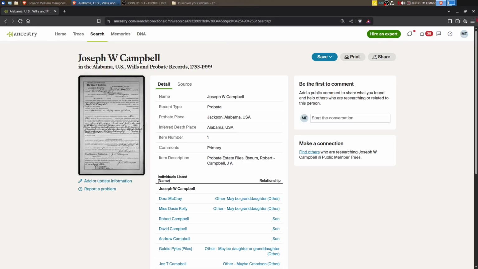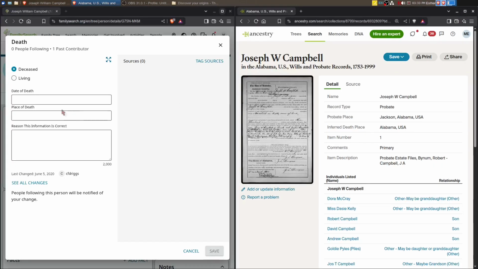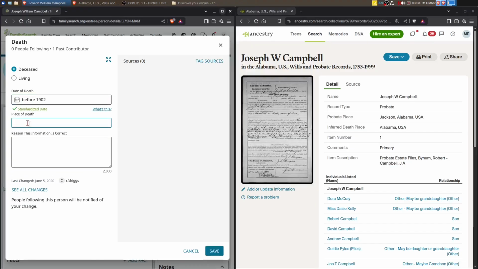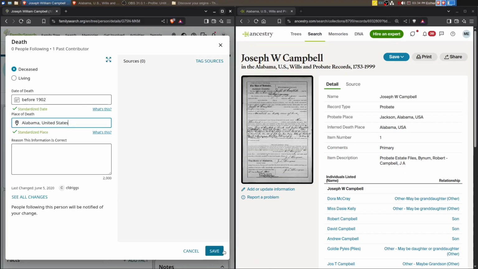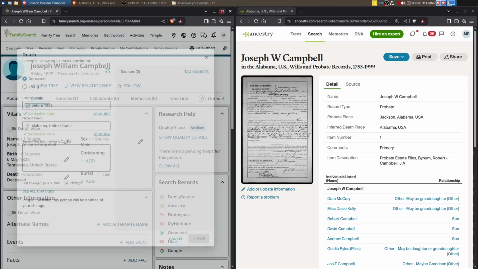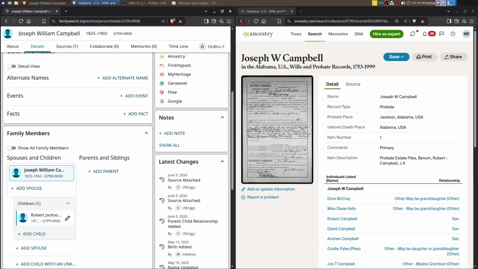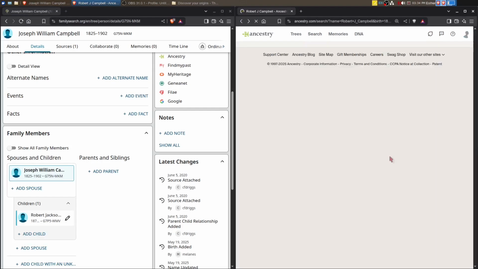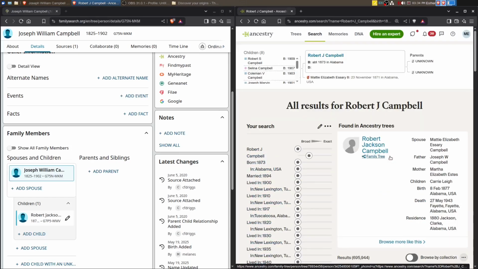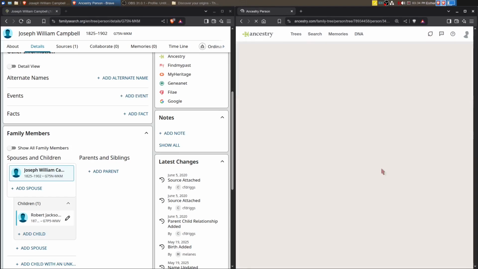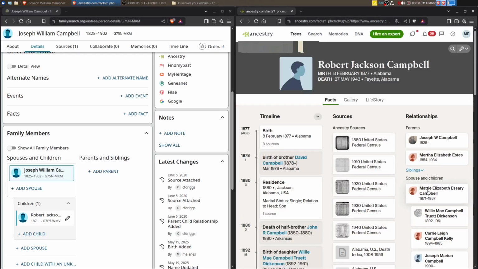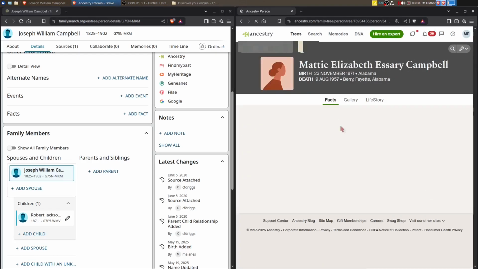So as far as adding him to FamilySearch, like I said, he's probably in there, but I'm going to say before 1902 in Alabama. Okay. All right, so I'm going to go back. And I admit I am copying someone else's tree a little bit. I am looking at the records though to make sure that they match up.